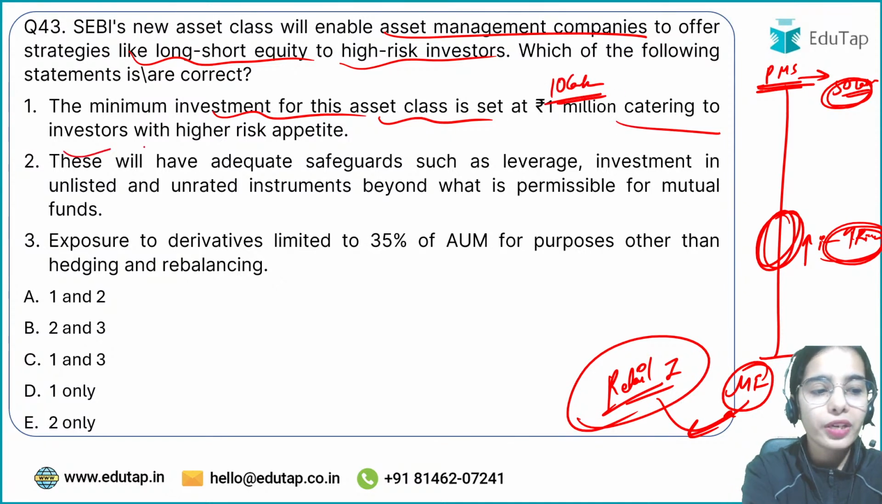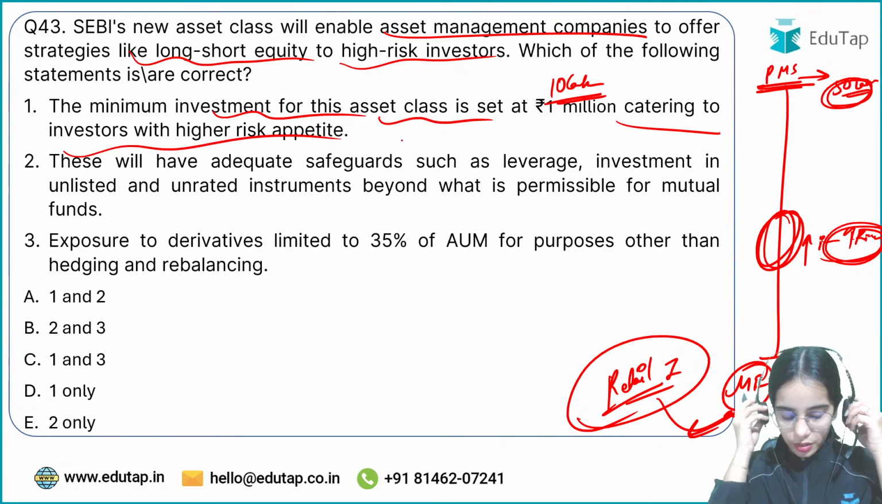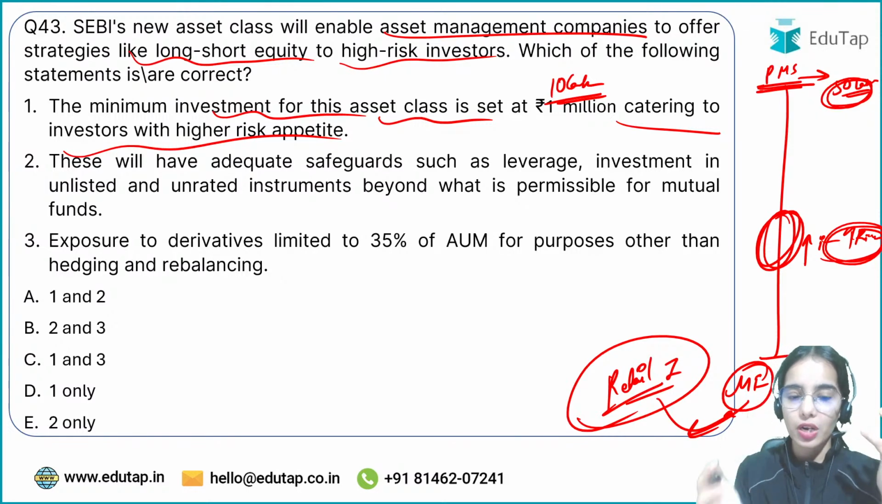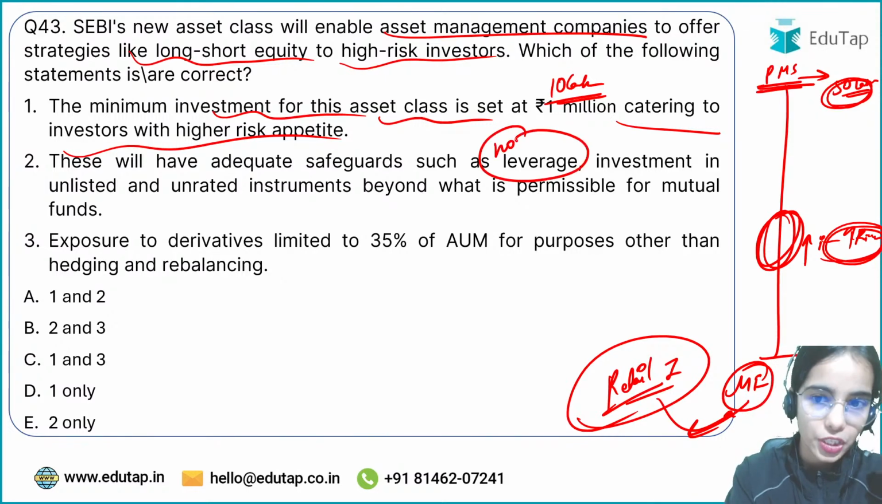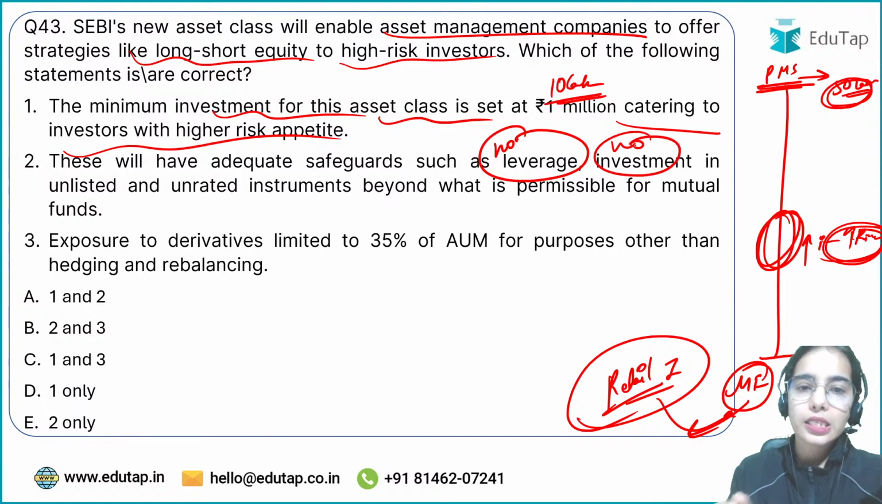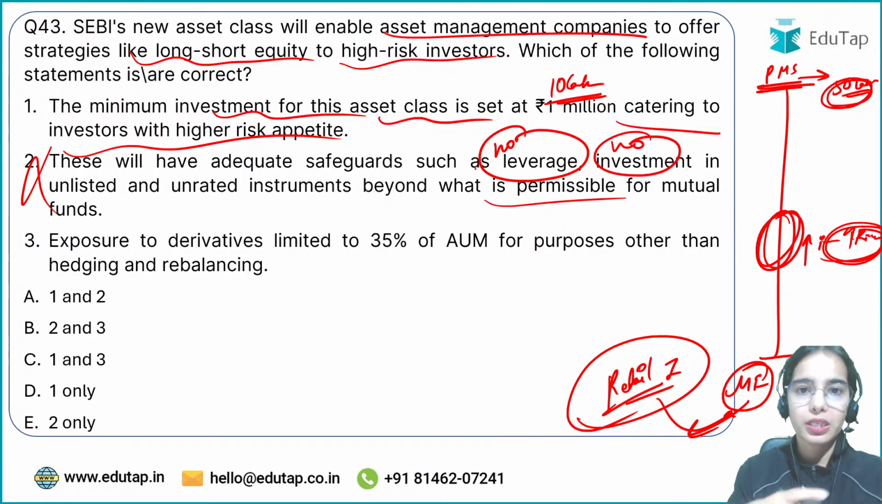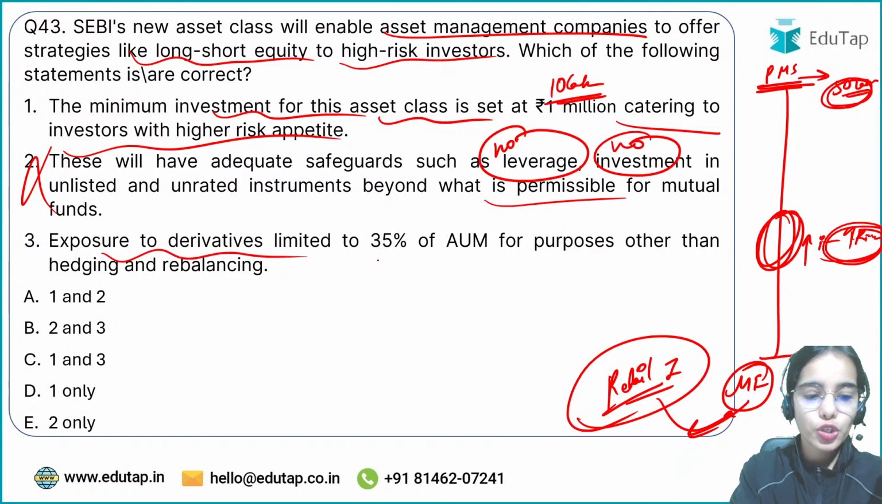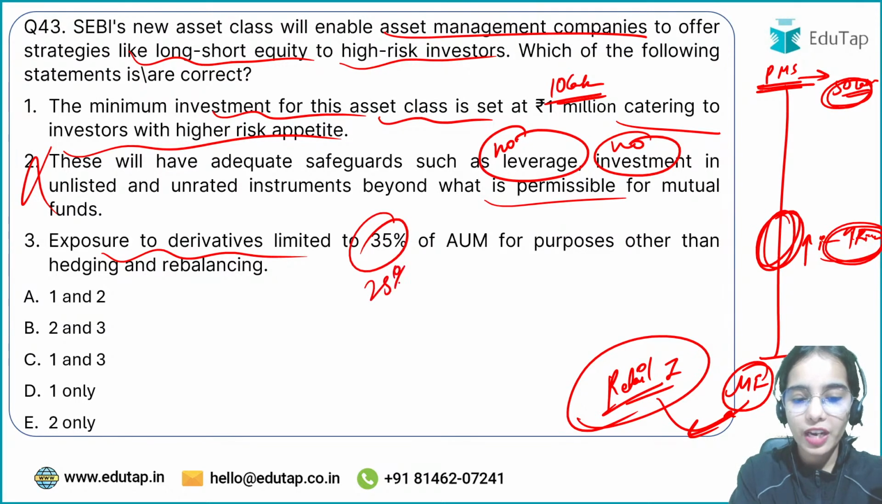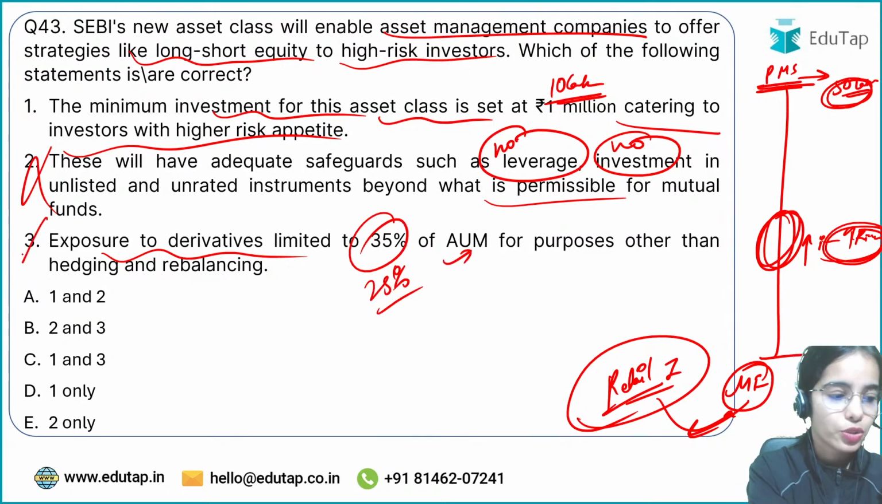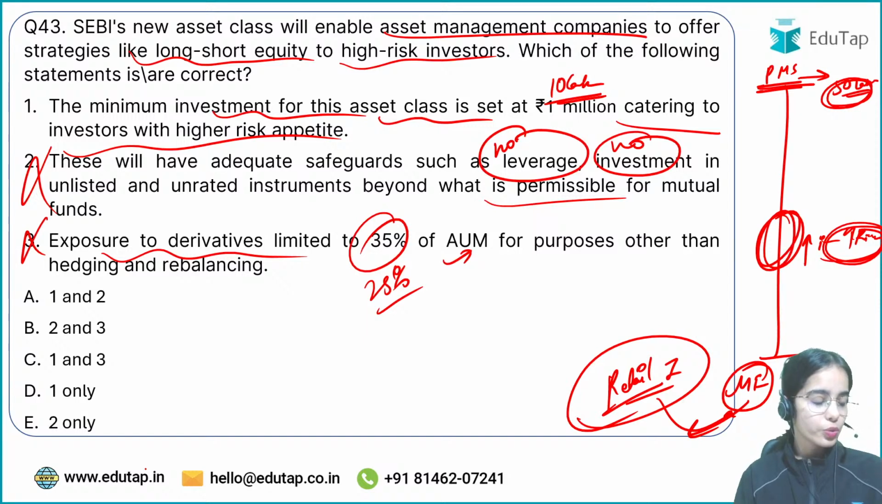Okay, catering to investors with higher risk appetite. These will have adequate safeguards such as there will be no leverage, no investment in unlisted or unrated instruments beyond what is permissible. So this is wrong. There should be no leverage, no investment beyond a limit. Exposure to derivatives should be limited to 25% of the asset under management. So second and third are wrong. Only the first one is correct.